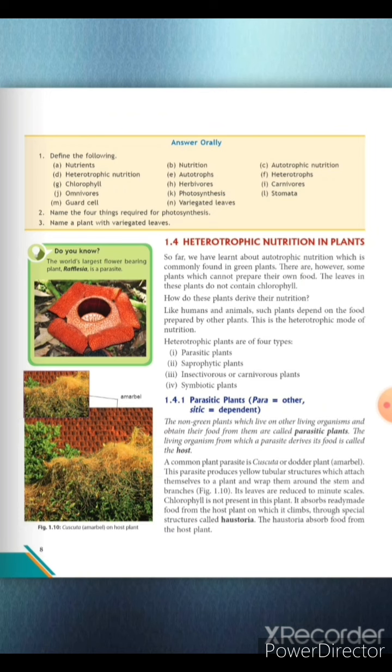Now come to parasitic plants. Parasitic plants are non-green plants which live on other living organisms and obtain their food from them. The best example of a parasitic plant is amarbel. As we learned, amarbel is known as cuscuta. It is a parasitic plant, as it derives its food from the host plant through structures known as haustoria.